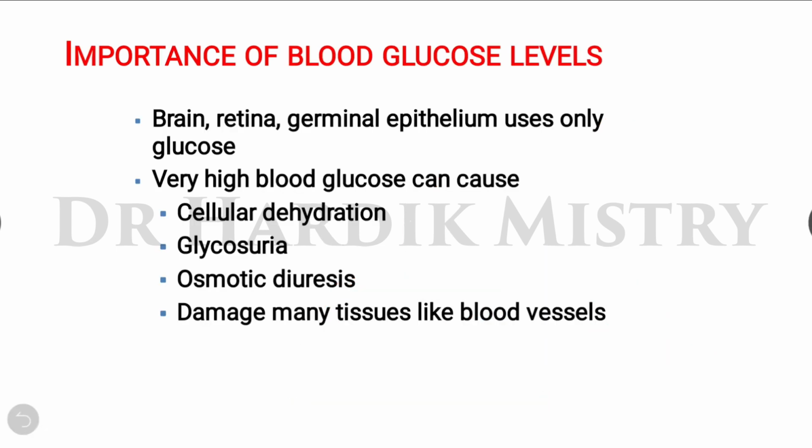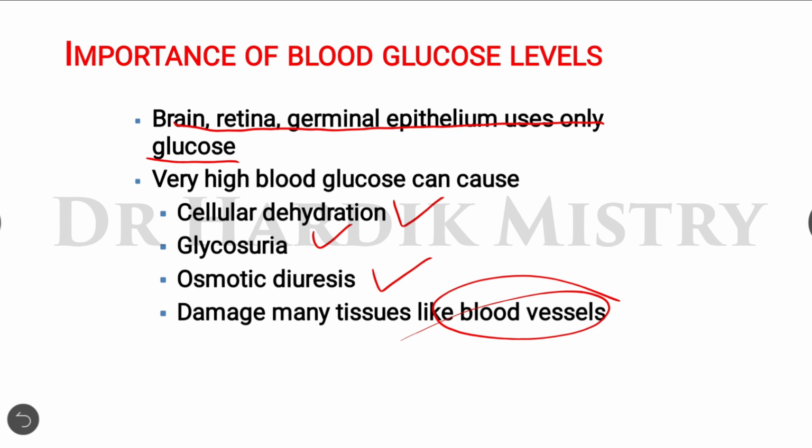Importance of blood glucose levels inside our body. Brain, retina, germinal epithelium use only the glucose. So for the brain cells, that means neurons, retina cells and germinal epithelium cells, the only source of energy is dependent on the glucose molecule. A very high blood glucose level can cause cellular dehydration, glycosuria, that means presence of glucose or sugar in the urine, osmotic diuresis, and damage to many tissues like blood vessels. So that is the importance of blood glucose level inside our body.